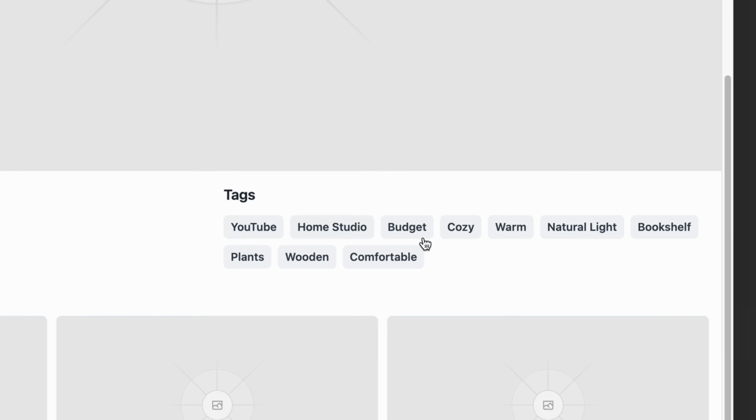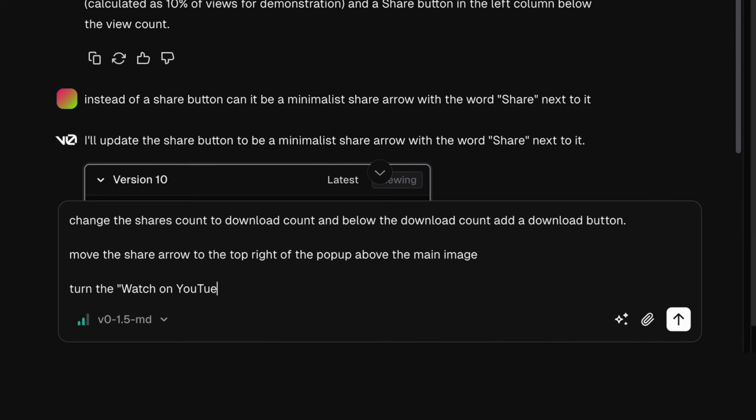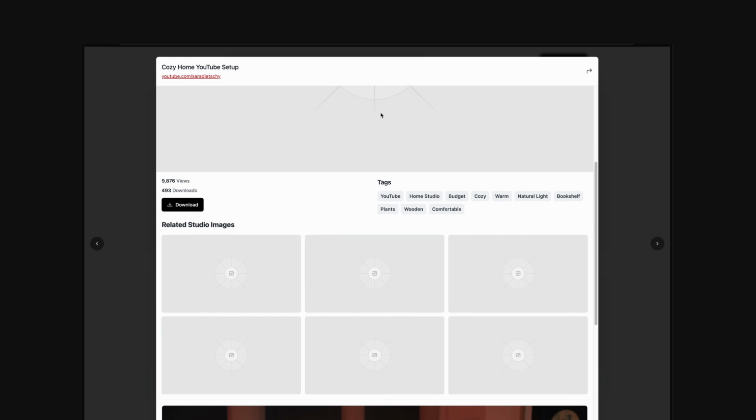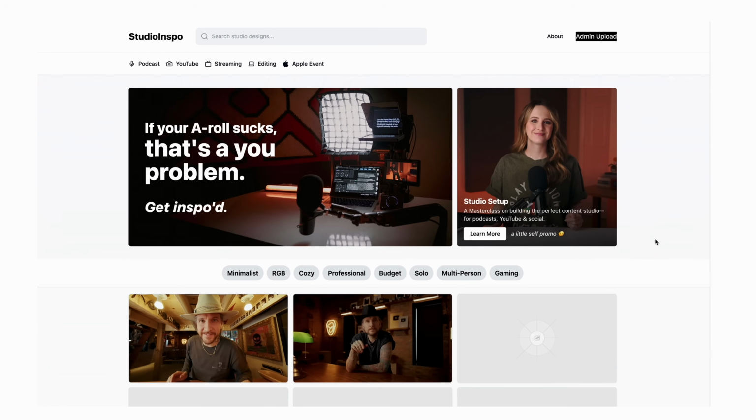I only got to work on this for a few hours tonight, but beyond fixing some UI bugs and things, I fixed the pop-up window arrows. I also did a lot of research just with ChatGPT about how databases work and how some more back-end stuff works, because I actually want real content on my website. I want to be able to upload studio images and see them on my homepage.